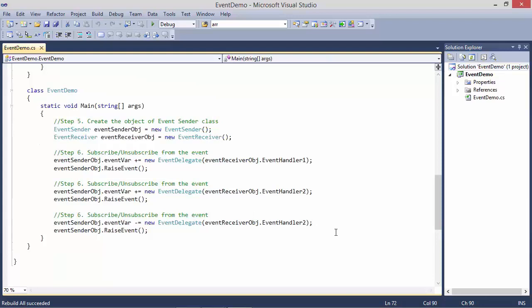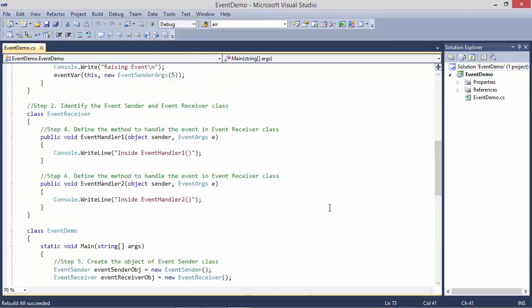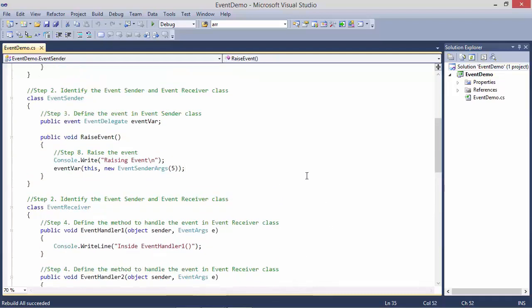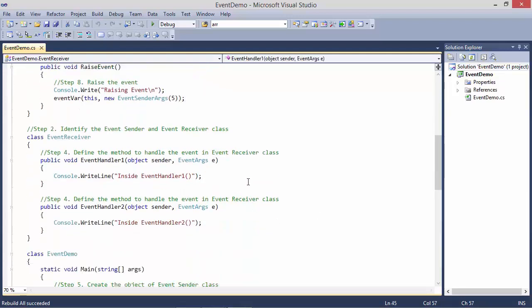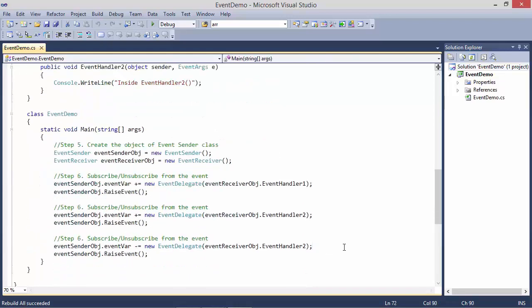And here we are removing the method, unsubscribing the method EventHandler2. Method of EventReceiver obj is unsubscribed. And now when we call the method RaiseEvent, it comes here, and here it raises the event, and this time only one method is subscribed, which is EventHandler1. So event is handled only in the method EventHandler1. Okay, we will run this program and we will see the output.